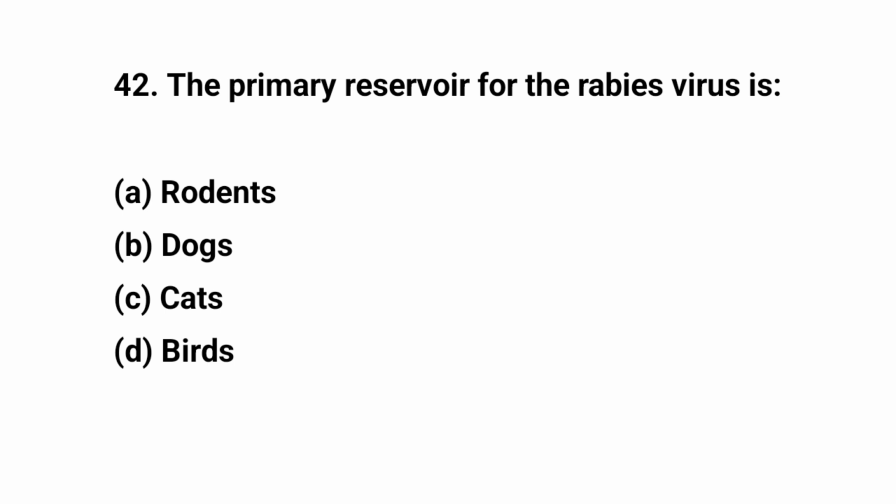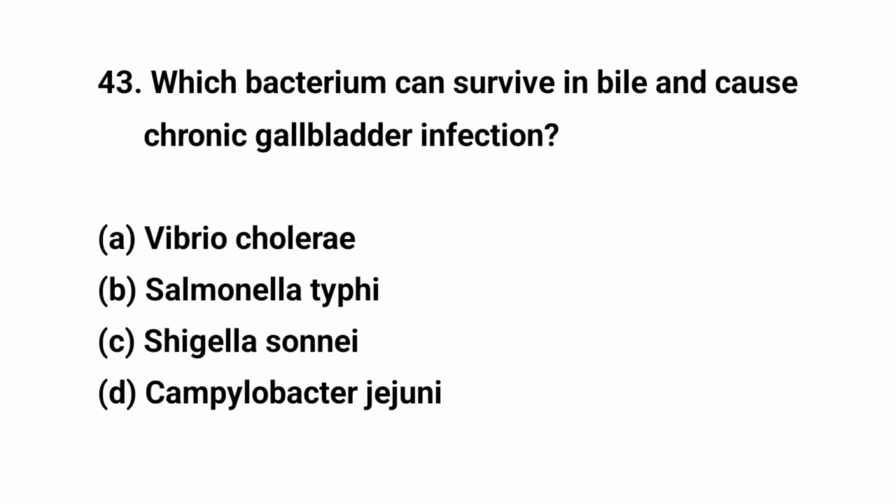Question number 42. The primary reservoir for the rabies virus is? The right answer is B. Dogs. Question number 43. Which bacterium can survive in bile and cause chronic gallbladder infection? The right answer is B. Salmonella typhi.